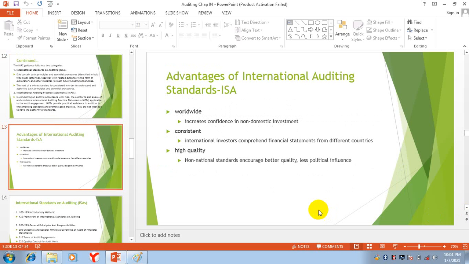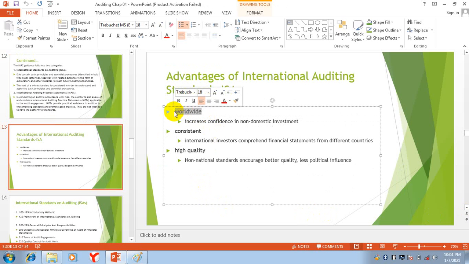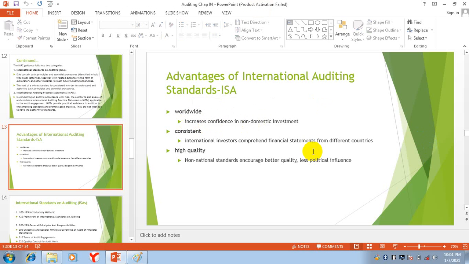Advantages of international auditing standards. The first advantage is that if there are the same standards all over the world, it will increase confidence in non-domestic investment, because auditing standards are the same all over the world. So for foreign investment, the investors will get confidence. Why?